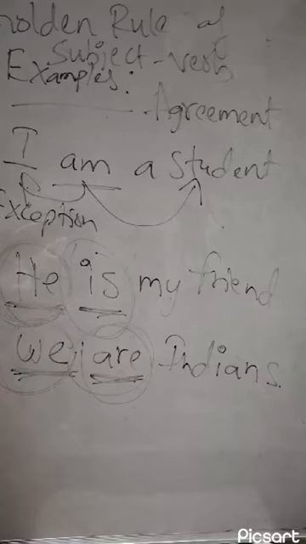Now let's quickly see, guys, interesting vocabulary. As I mentioned, subject verb agreement golden rule. So please make as many examples as possible either in the chat box or in your notebooks. Now let's quickly see some interesting vocabulary, guys.